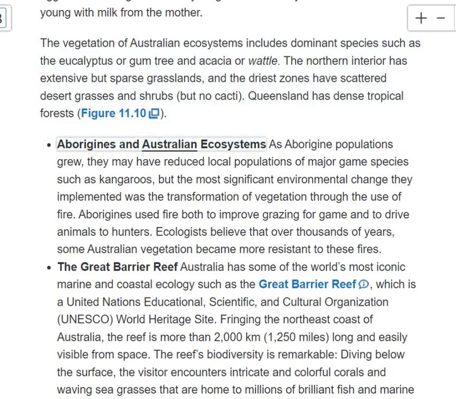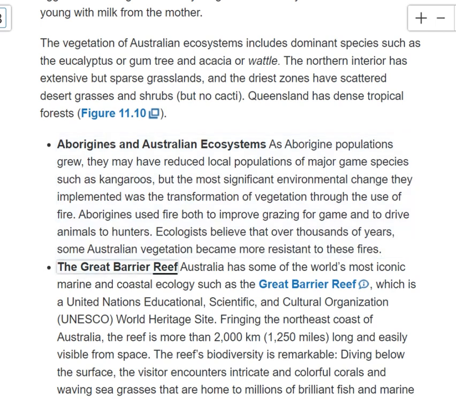Aborigines and Australian ecosystems. As Aborigine populations grew, they may have reduced local populations of major game species such as kangaroos, but the most significant environmental change they implemented was the transformation of vegetation through the use of fire. Aborigines used fire both to improve grazing for game and to drive animals to hunters. Ecologists believe that over thousands of years, some Australian vegetation became more resistant to these fires.